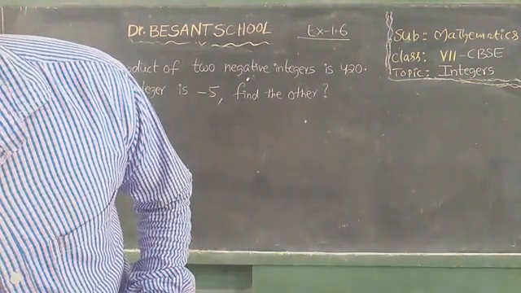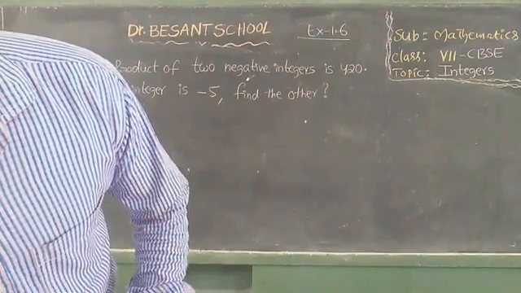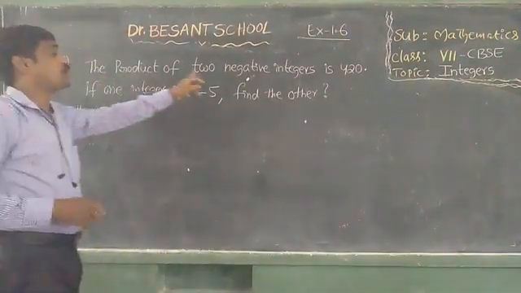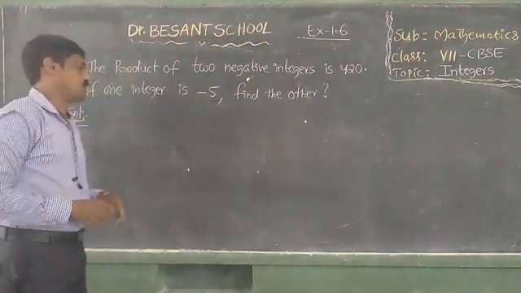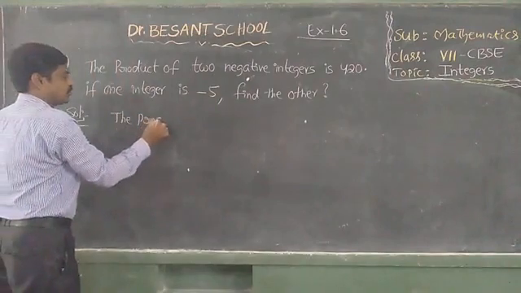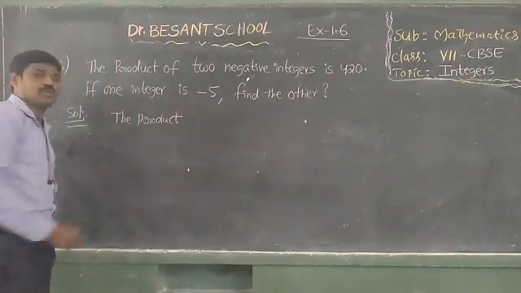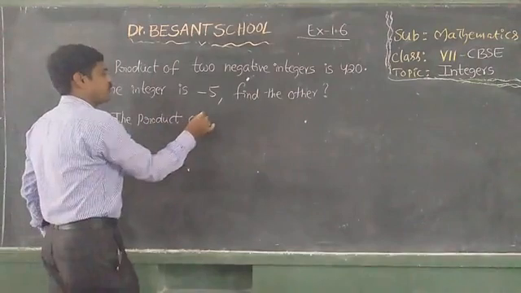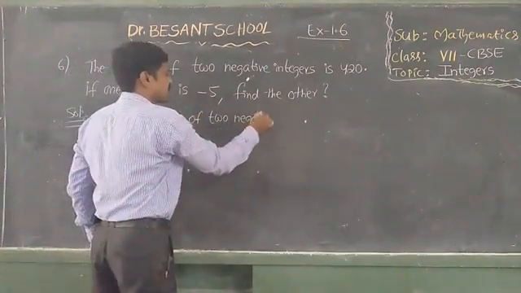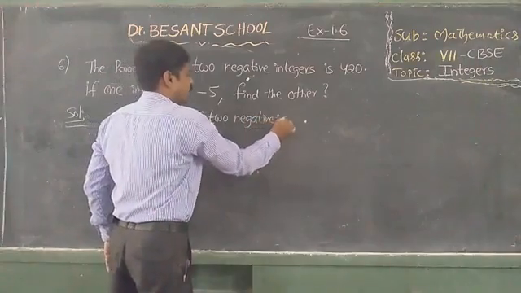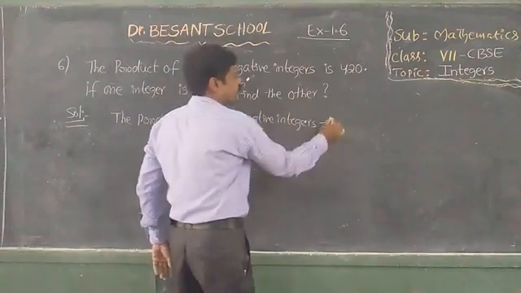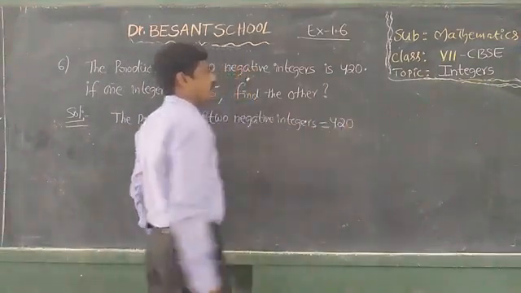The similarity is in the product of two negative integers. The product means multiplication. The product of two negative integers is equal to 420.